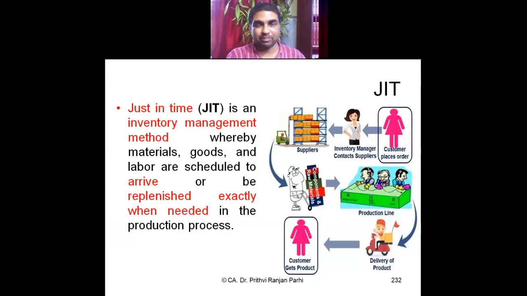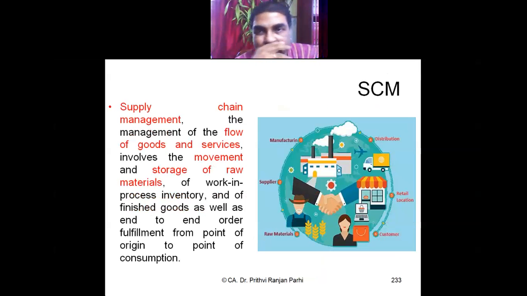That is the purpose. One more technique is available, which is called just-in-time or JIT. It is also an inventory management system whereby goods, materials, labor, etc. are scheduled to arrive exactly at the time when required. That means exactly at the factory gate when it is required, the things will be arriving. So you'll be saving the storage cost, right? Whenever you need, you don't have to store anything. Exactly on time, things will arrive. That is called JIT technology.